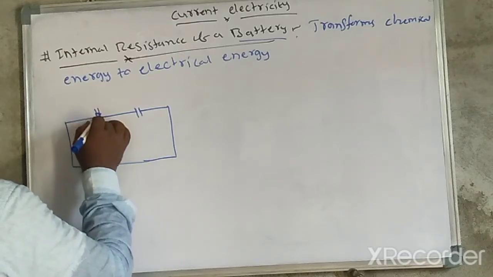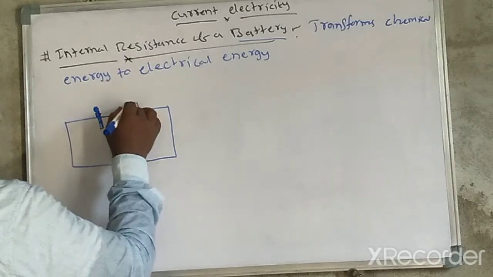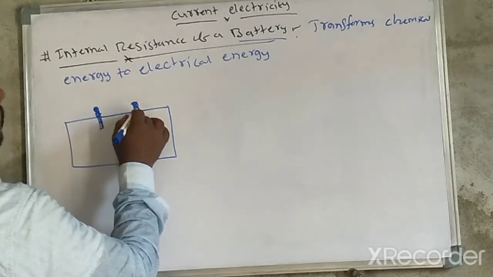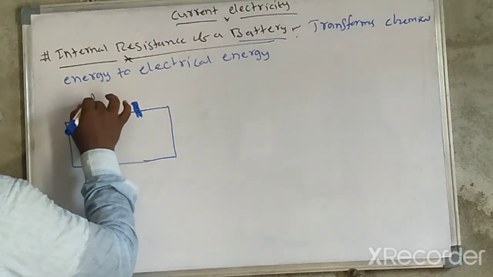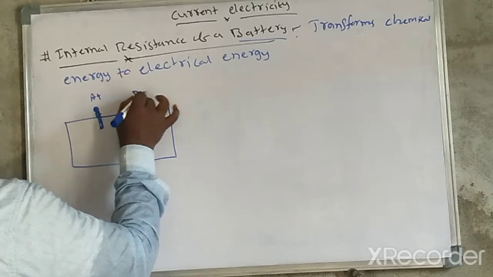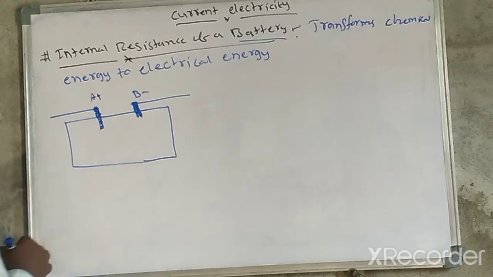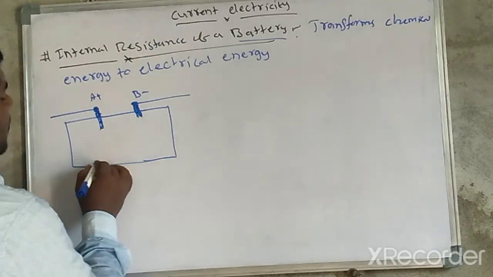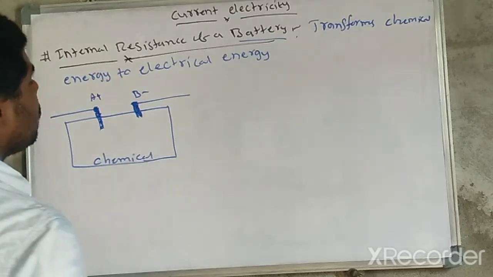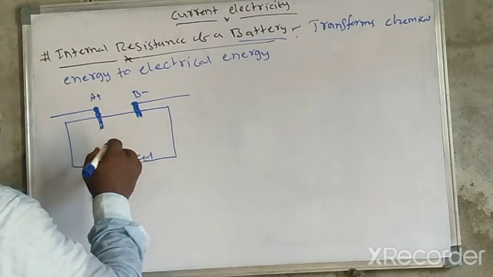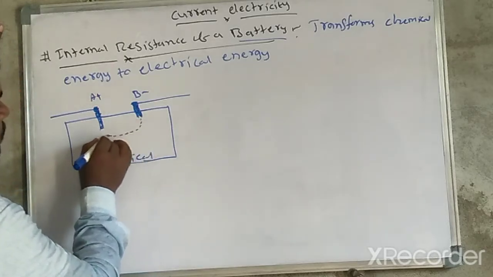So this is the battery. Here one is the cathode and another one is the anode. So one is the anode and another one is the cathode terminal. Let us consider this one A plus, this one B minus. These two are connected with a plug key like this. So inside are the chemicals. Whenever we connect like this, the flow of electrons moves from B minus to A.